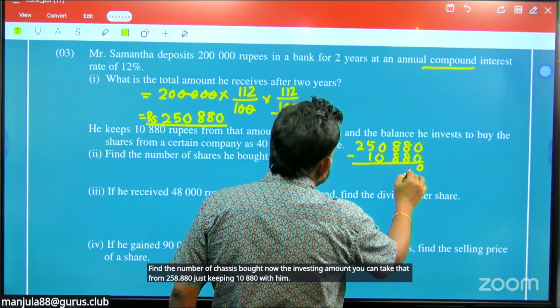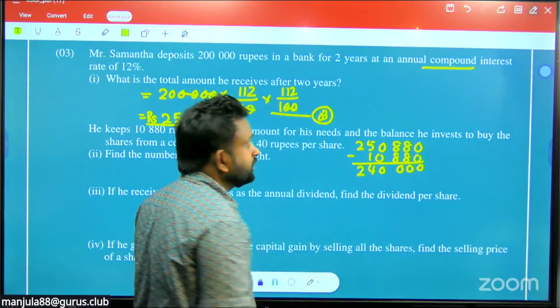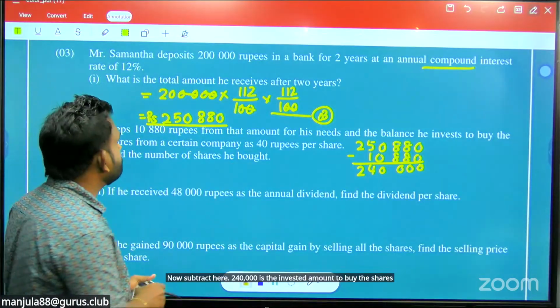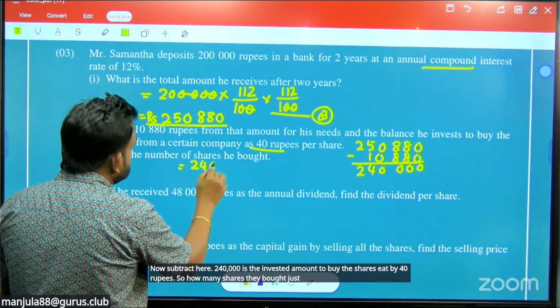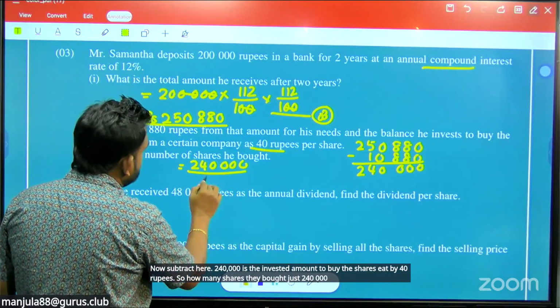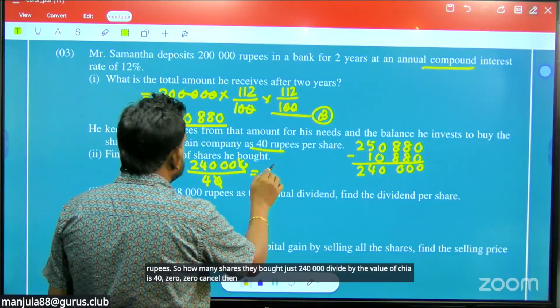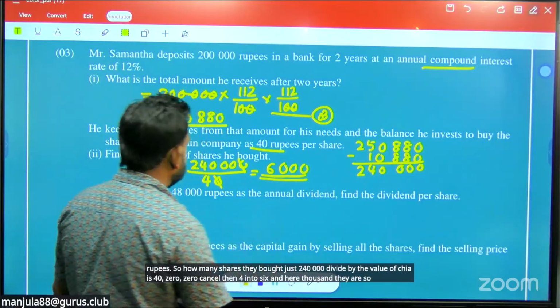Now subtract here. 240,000 is the invested amount to buy the shares, each at 40 rupees. So how many shares did they buy? Just 240,000 divide by the value of a share, 40. 0 cancel, then 4 into 6, and here 1,000 there. So 6,000 shares they bought.